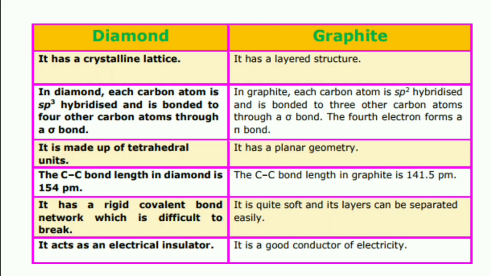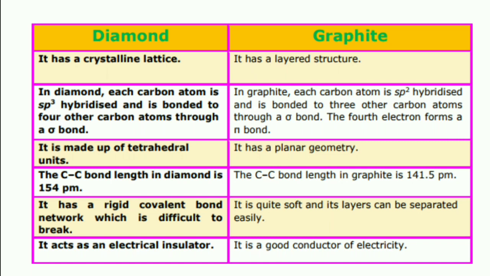Now we can distinguish the differences between diamond and graphite. Diamond is the hardest matter in the world. Diamond has a crystalline lattice, and graphite has a layered structure. In diamond, each carbon atom is sp3 hybridized and is bonded to 4 other carbon atoms through a sigma bond.